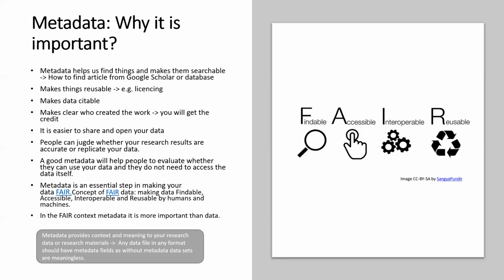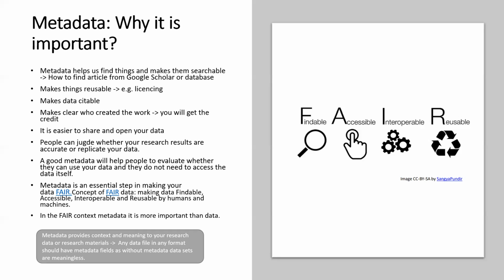Interoperable means that the data should be offered in such a format that people can actually access the dataset. For example, it should be possible to open the dataset without any special software. And reusable means that, for example, a license is provided for possible reuses, so they can understand how and on what terms they can reuse the data.